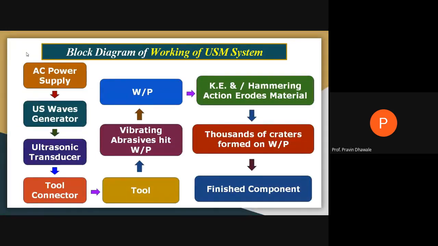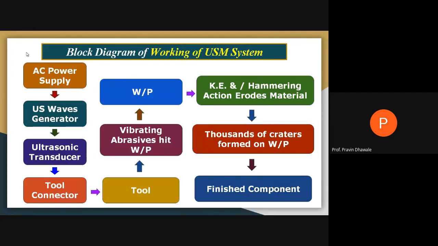In ultrasonic machining, you require an AC power supply, and that is given to the generator. The generator consists of an oscillator and amplifier, together termed a generator, whose purpose is to increase the frequency of the electric energy.